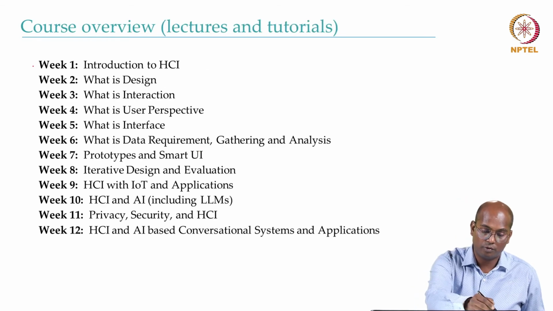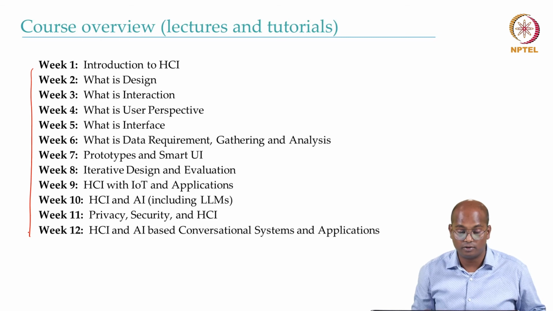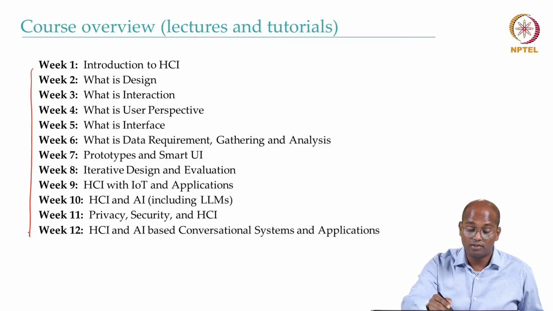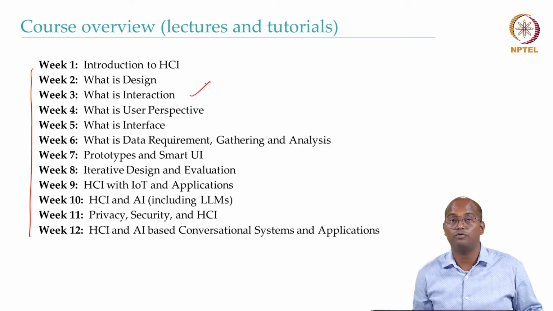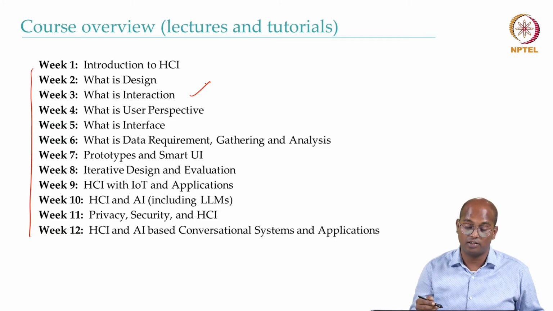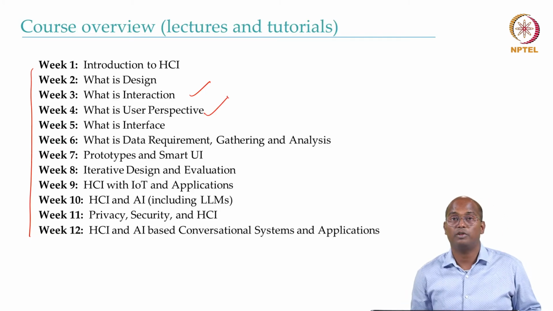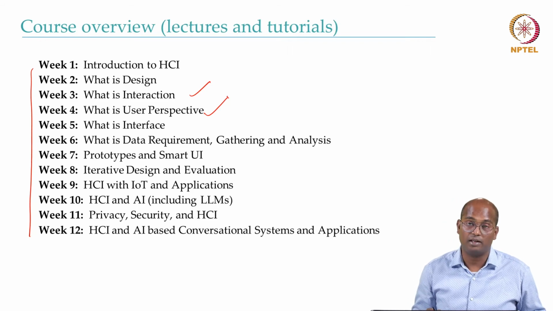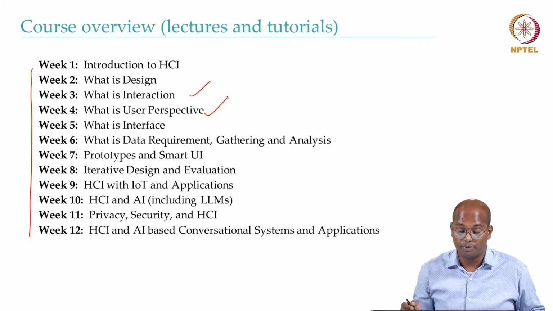So this is the overview of this course. We start with what is HCI, an introduction, what is design, what is interaction, because in a way we have to finally work with different devices, and to work with them you have to interact with them, so what all the different interactions are happening. Then the user perspective, because there are different stakeholders for any product that you have, and these stakeholders may have different traits, different attributes, different limits, different capabilities.